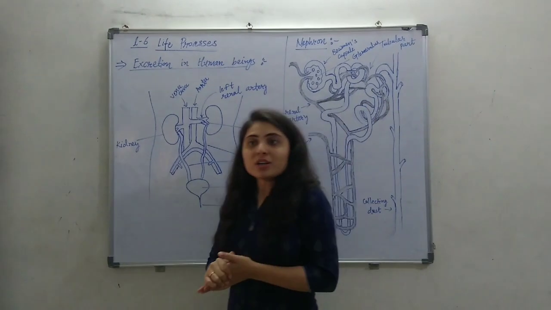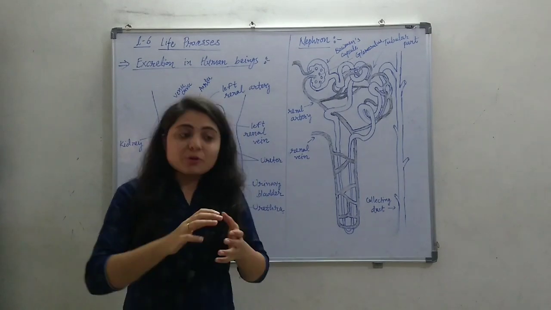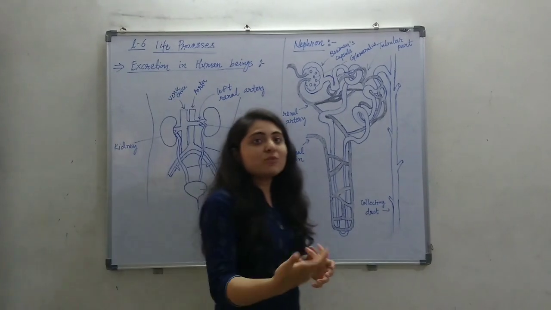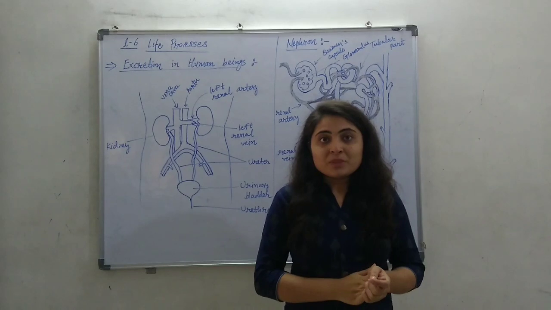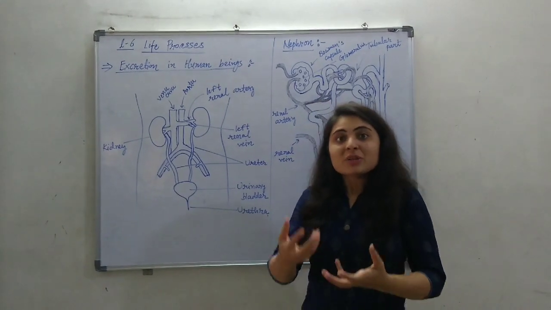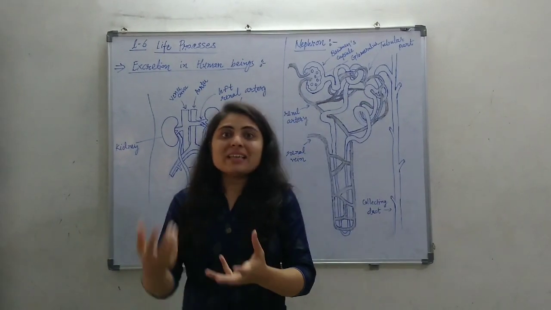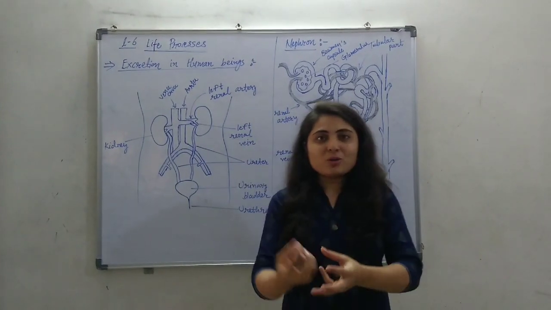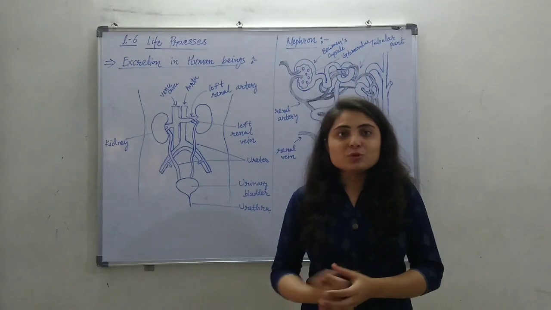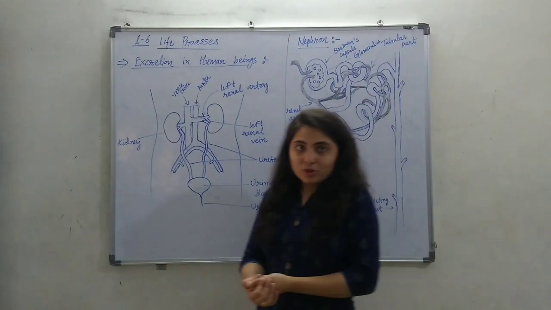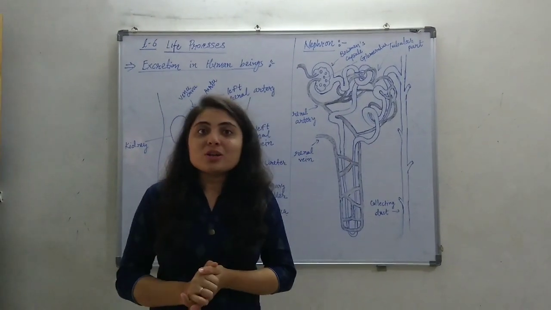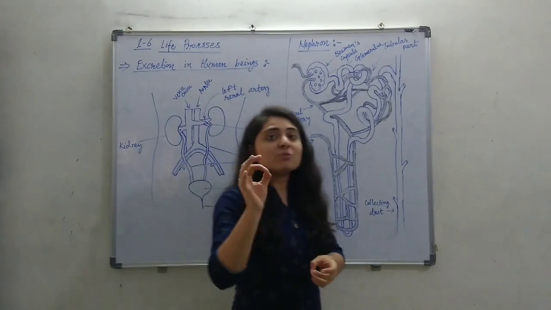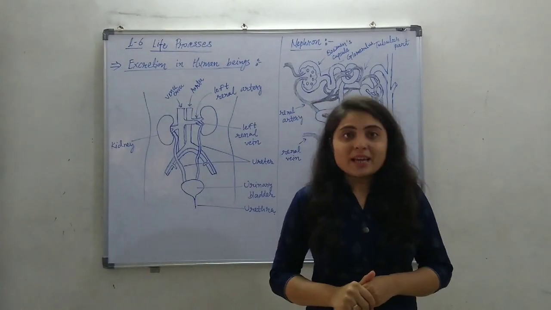For different organisms, the method of excretion is different. For a unicellular organism, the waste is simply diffused through the cell membrane. It is collected in a vacuole, and then that vacuole is expelled from the organism. But multicellular organisms have specialized organs for excretion.